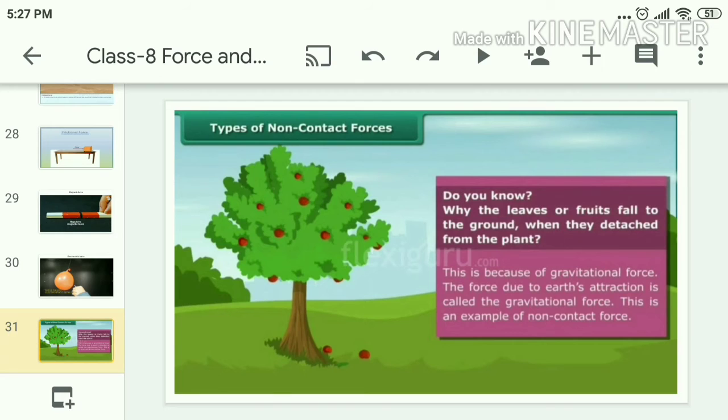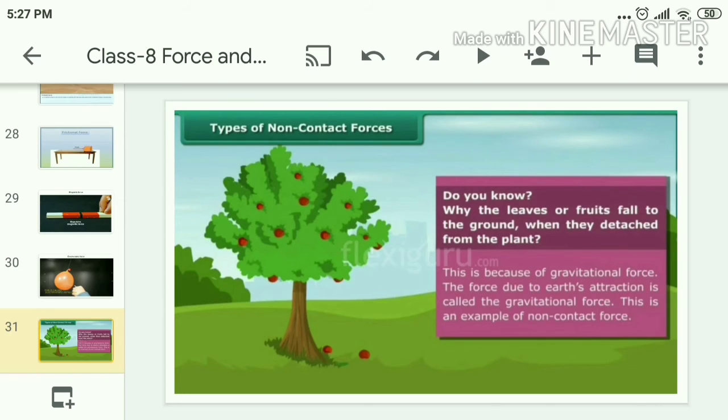Till now we observed what electrostatic force is. The other type of non-contact force is nothing but gravitational force. Why do leaves or fruits fall to the ground when they detach from the plant? This is because of gravitational force. The force due to Earth's attraction is called the gravitational force. This is an example of non-contact force.